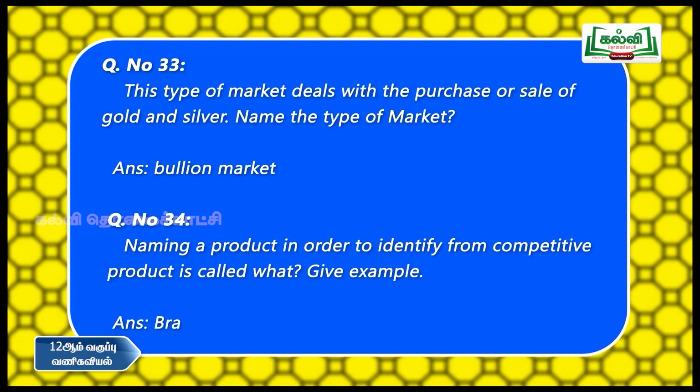So, we have to get a specified brand name for each and every product. The best example for brand monopoly is Dettol, because in the case of Dettol, we all know very well, Dettol is only a brand name. So, what is the product name here? The product name is antiseptic lotion.